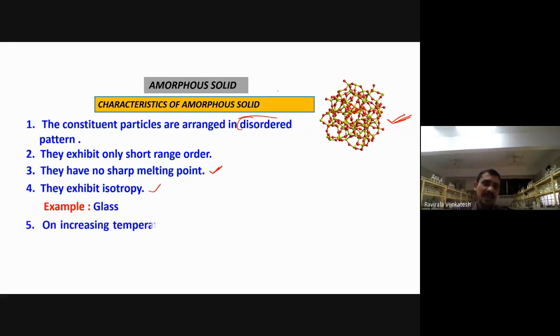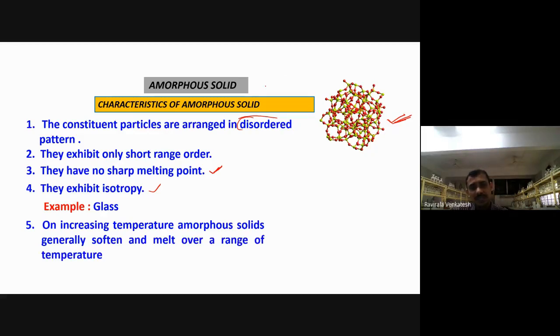Next example, take glass. On increasing temperature, amorphous solids generally soften and melt over a range of temperature. A sharp melting point is observed for ice, 0 degrees Celsius. But glass will have a range of temperature, something like 600 to 620 degrees Celsius.